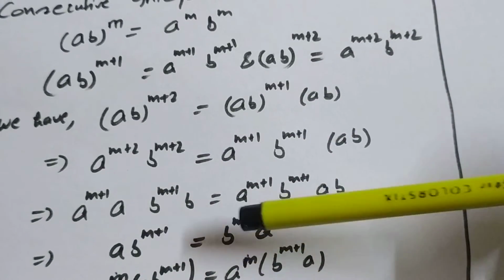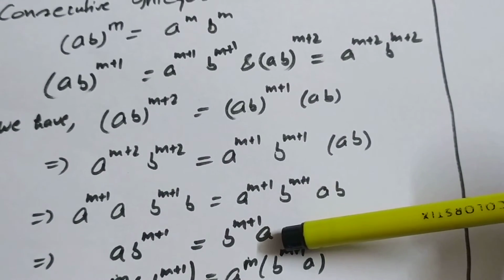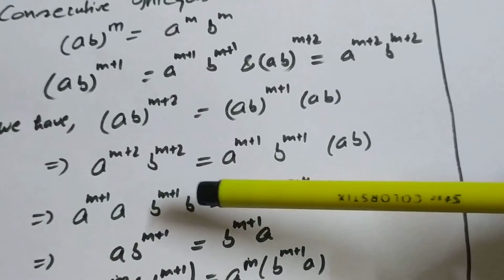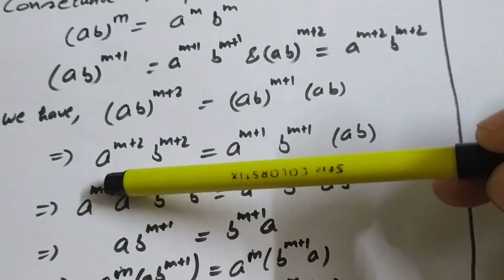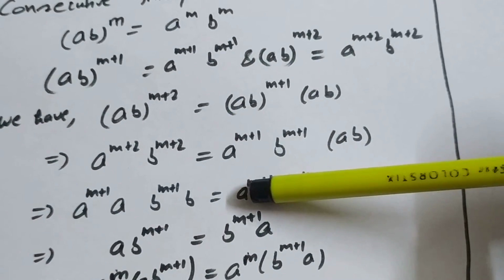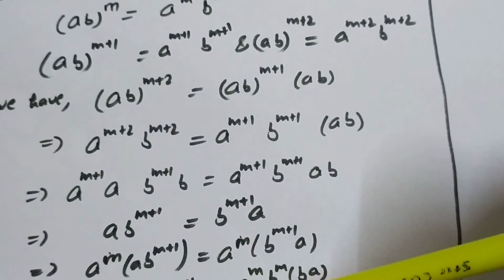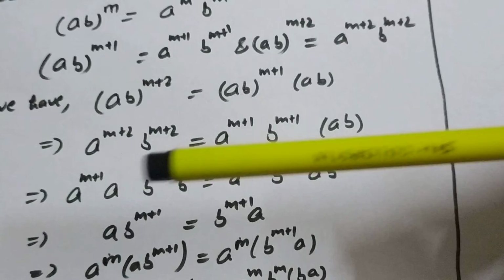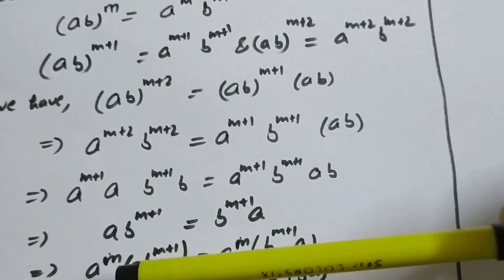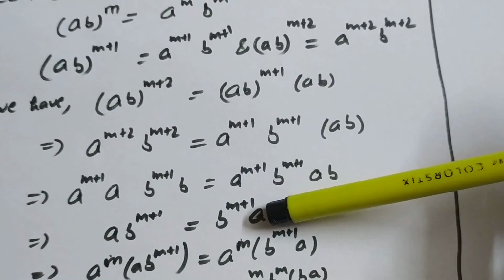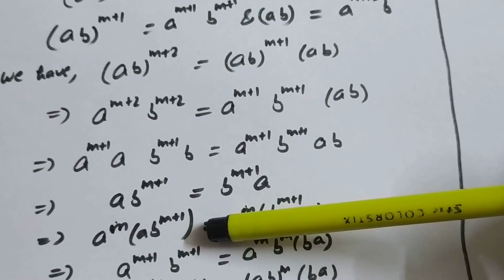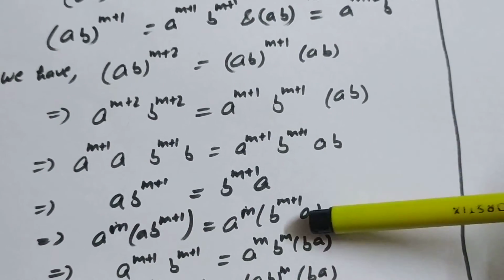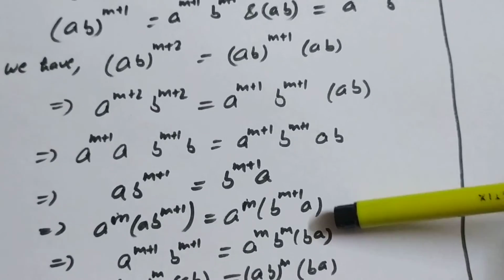This implies A B^(m+1) is equal to B^(m+1) A. How does it happen? B will be cancelled out by right cancellation, and A^(m+1) will be cancelled out with left cancellation. So here I have pre-multiplied with A^m on both sides, and I obtain A^(m+1) B^(m+1) A^m B^m into BA.